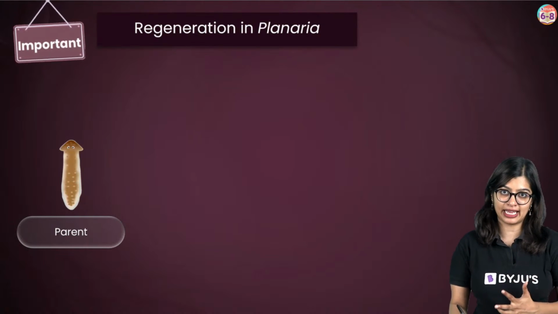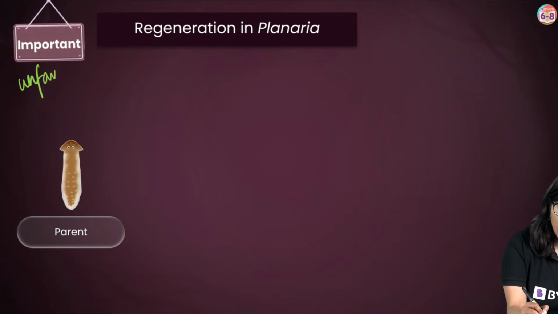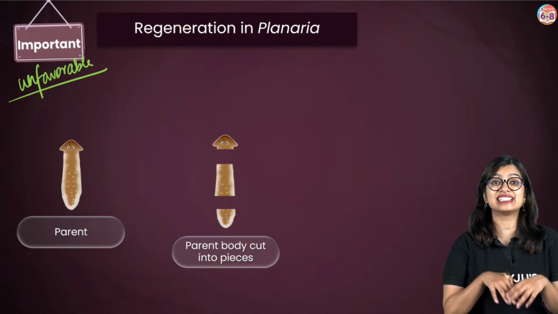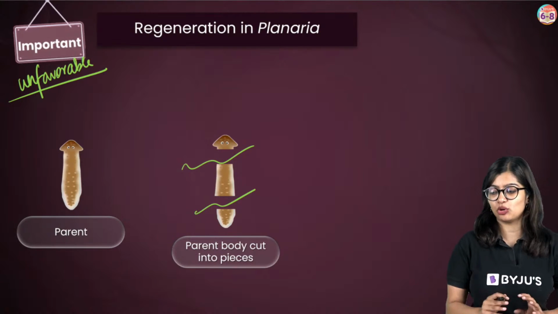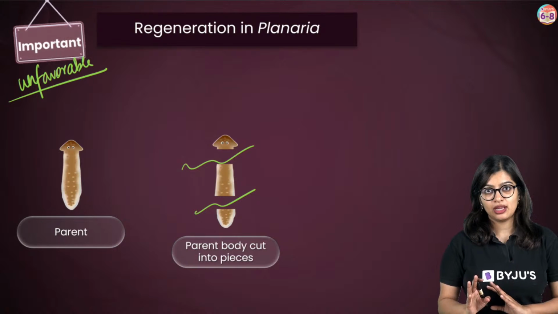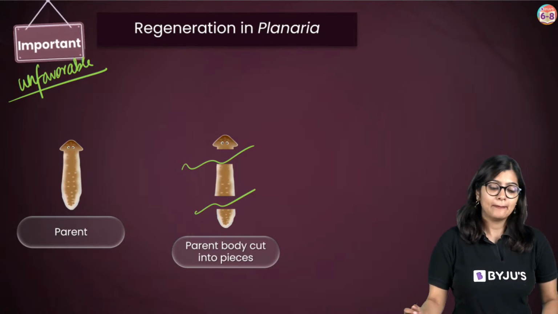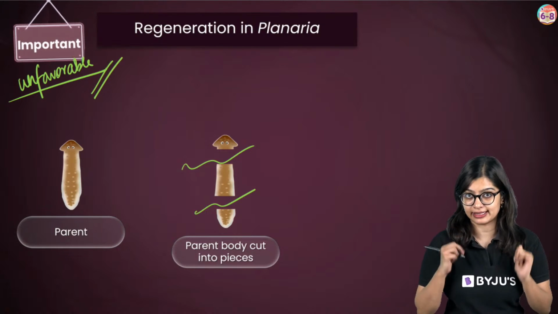Now, what happens in planaria is that sometimes during unfavorable conditions, right? Let's assume that planaria is in a situation where its body has gotten sliced into pieces, left, right, center. It has not voluntarily decided to slice itself in this manner, but due to some unfavorable reasons, its body has gotten sliced up.